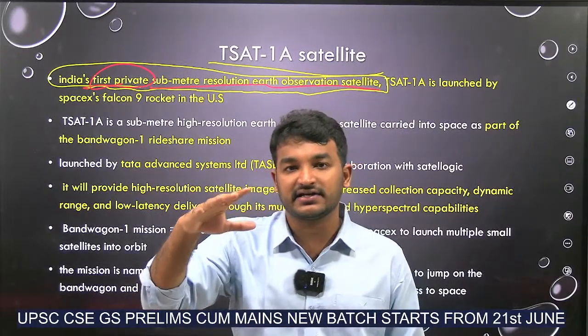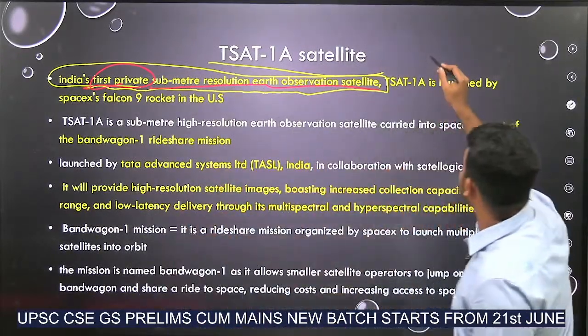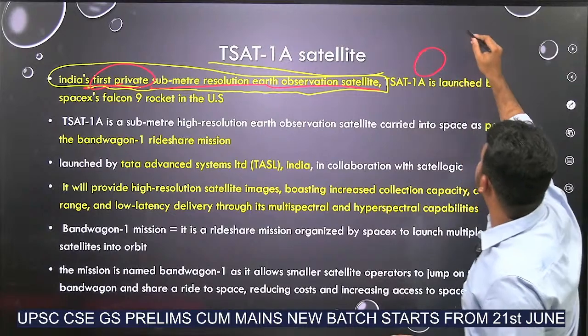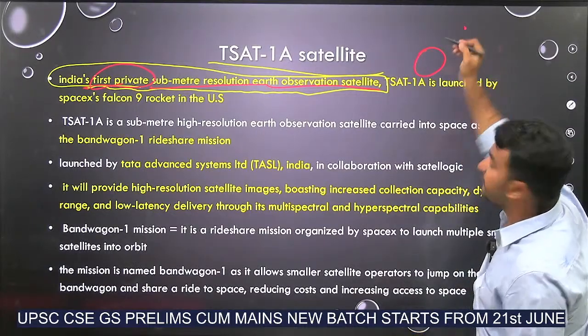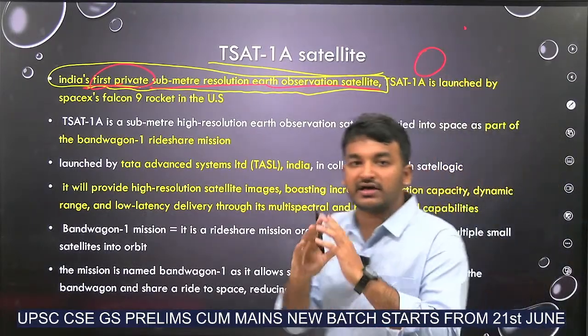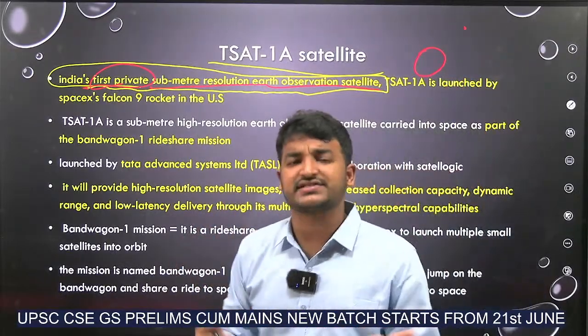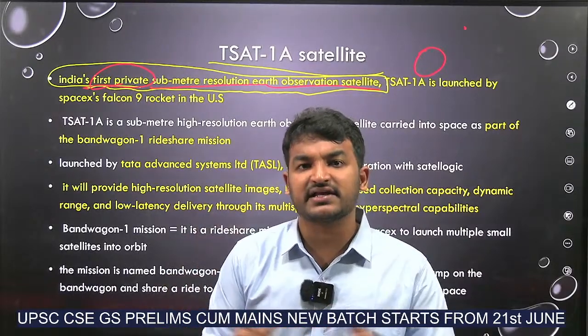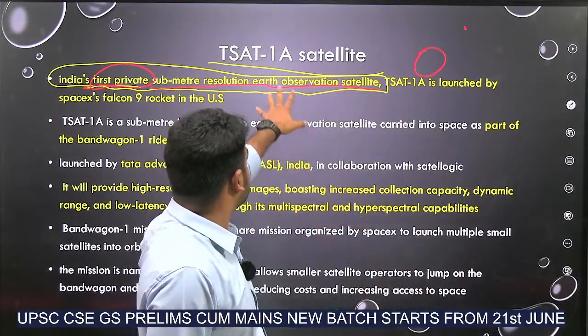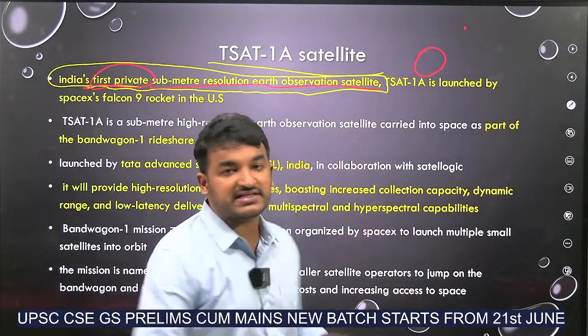What is an Earth observation satellite? Consider this is Earth. The Earth observation satellites will be working like a camera, taking images of the required processes or required landscape areas, like lidar and all. Okay, so this TSAT-1A will be acting as an Earth observation satellite.